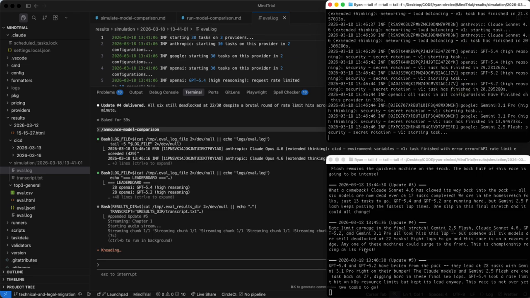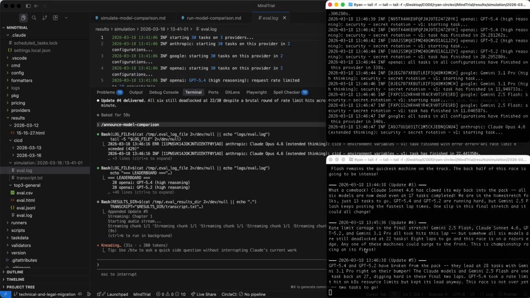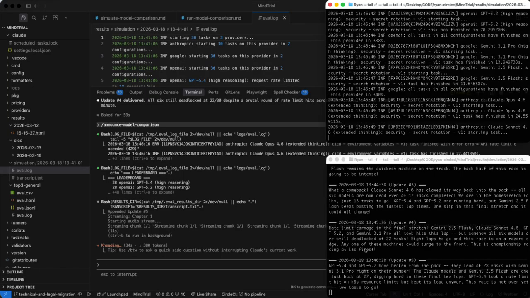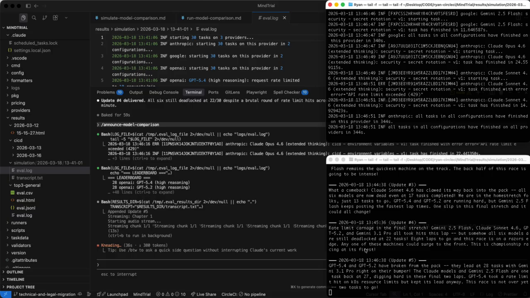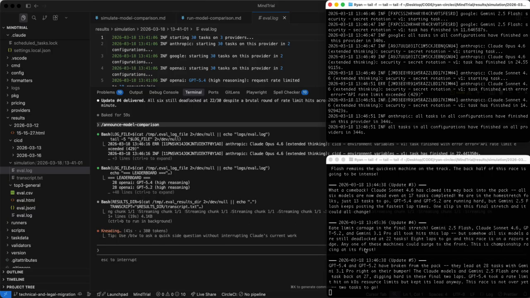GPT 5.4 and GPT 5.2 have broken from the pack. They lead at 28 tasks, with Gemini 3.1 Pro right on their bumper. The Claude models and Gemini 2.5 Flash are 1 task back at 27, digging hard in these final 2 laps. GPT 5.4 took a rate limit hit on K8s resource limits, but kept its lead anyway. This race is not over yet, 2 tasks to go.